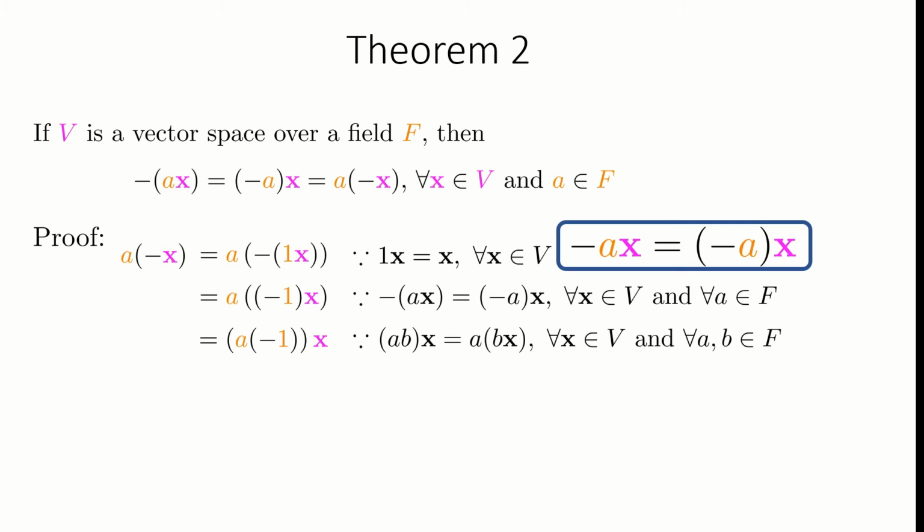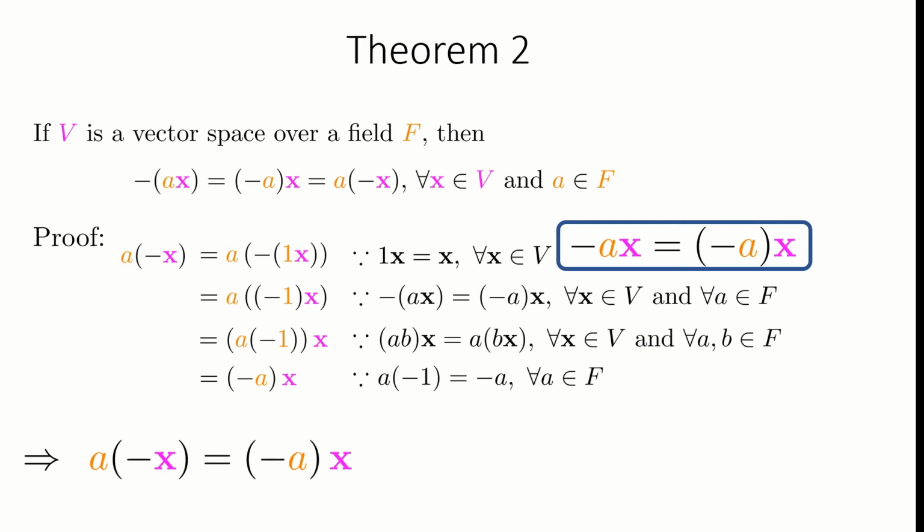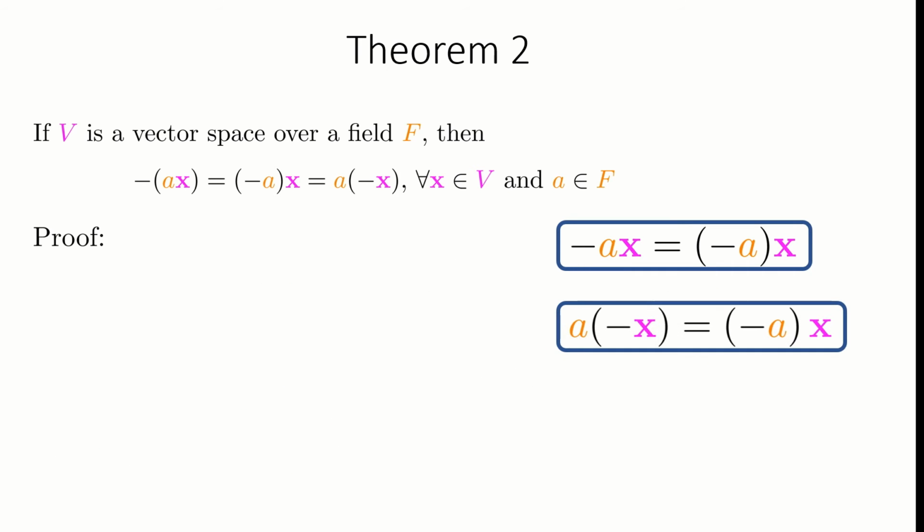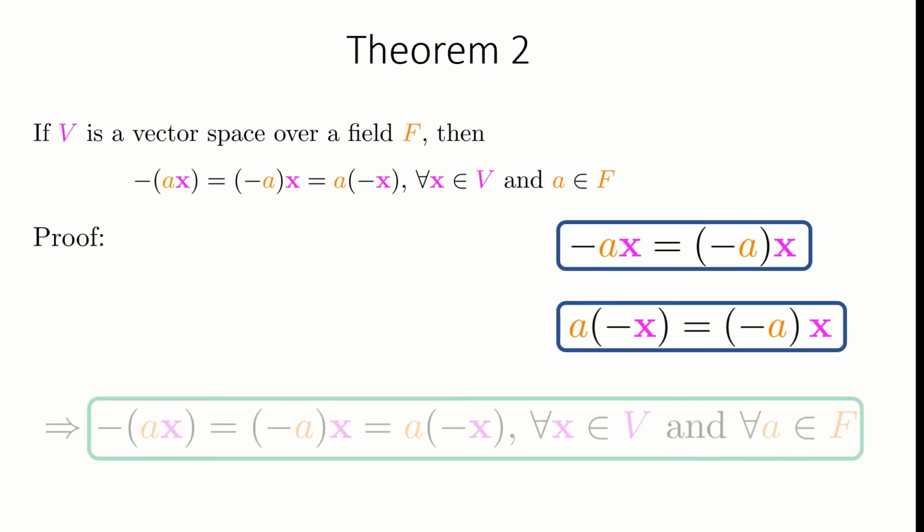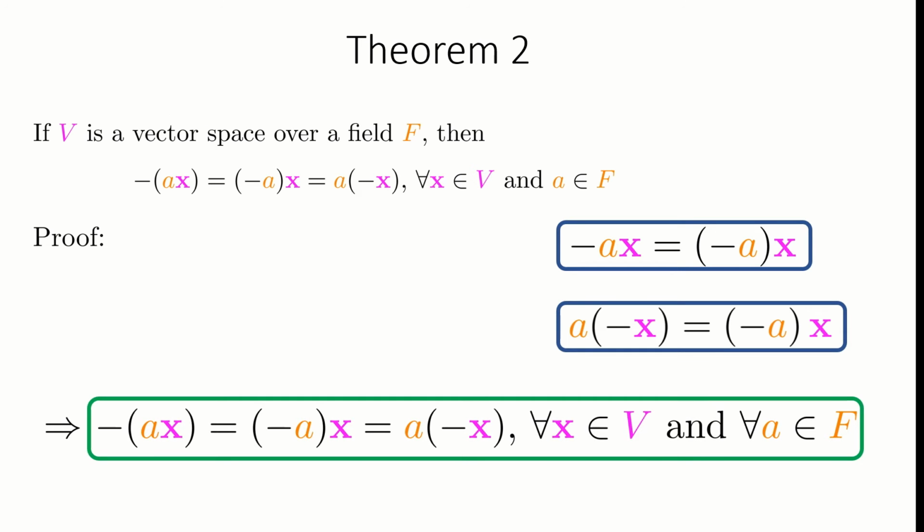Now, we use a property of the field that -1 multiplied by a is equal to -a, and hence the vector a multiplied with -x becomes equal to -a multiplied with x. We have proven these two statements separately. From these two statements, one can easily infer the equality of the three vectors.